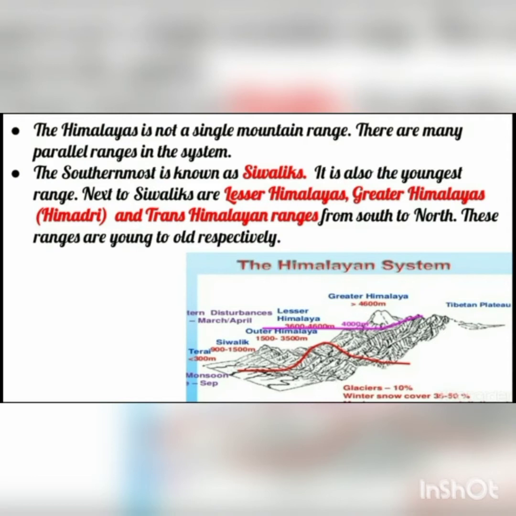And afterwards you can see the greater Himalayas, and the height mentioned here is 4600 meters. Now the greater Himalayas are also called Himadri. Afterwards you can see the Trans-Himalayan ranges, from south to north. Now these ranges are young to old respectively. Young to old respectively means some of the ranges have just formed and some are old.